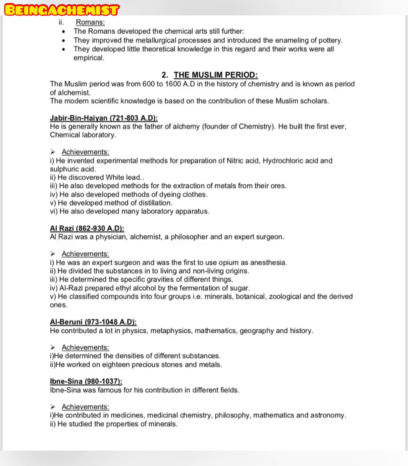So let's have a look at what role the Romans played. The Romans developed the chemical arts still further. They improved the metallurgical processes and introduced the enameling of pottery. They developed little theoretical knowledge in this regard, and their works were all empirical.